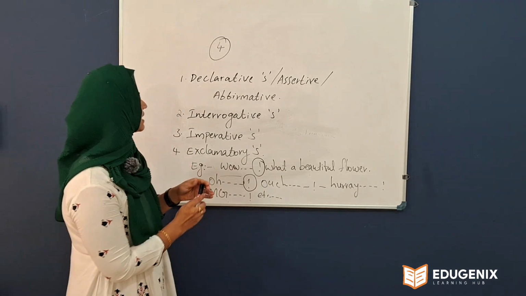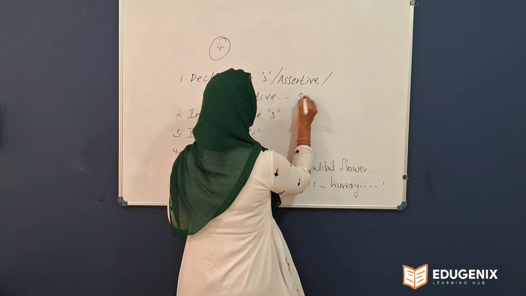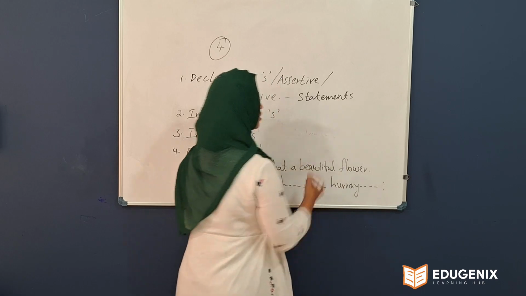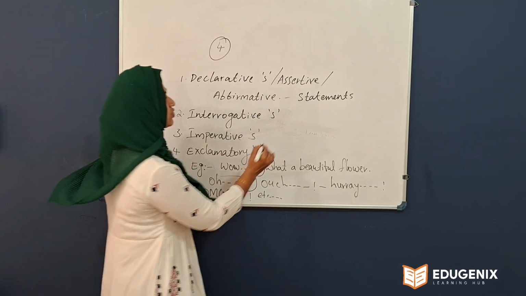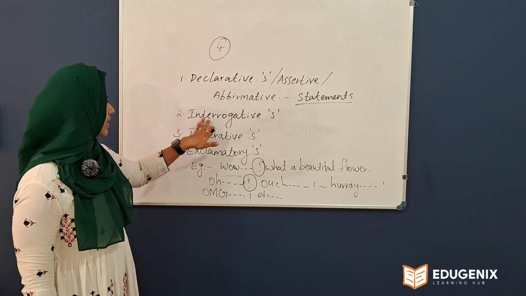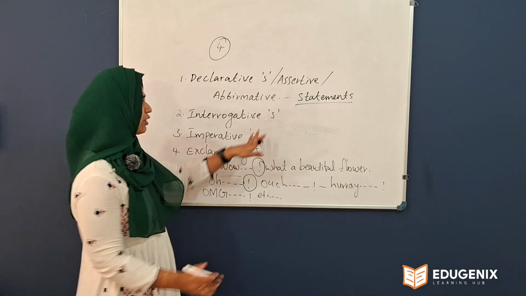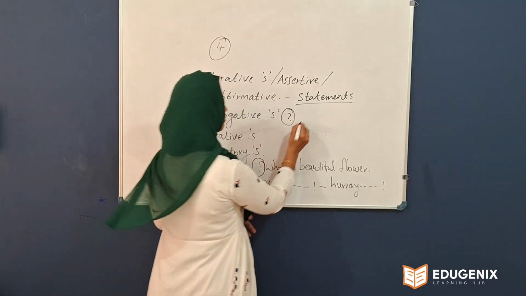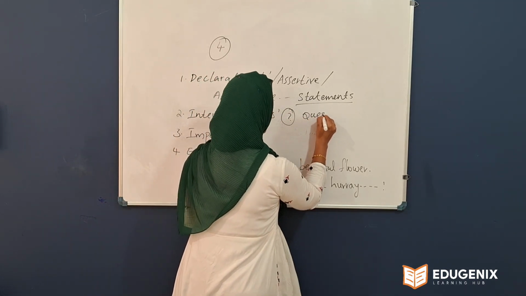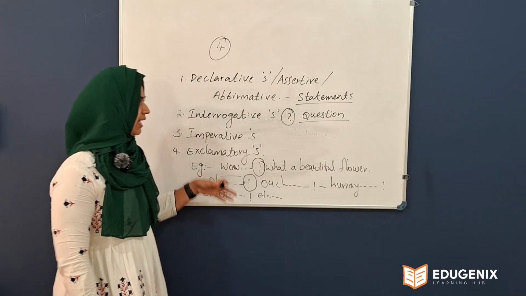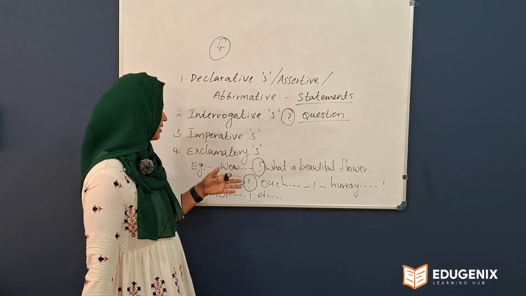Then what do you mean by declarative? Declarative sentence means statements. A sentence that gives you a statement is called a declarative sentence. The next one, interrogative. Interrogative is the question mark. That means it's a question. So an interrogative sentence is a sentence that asks you a question.